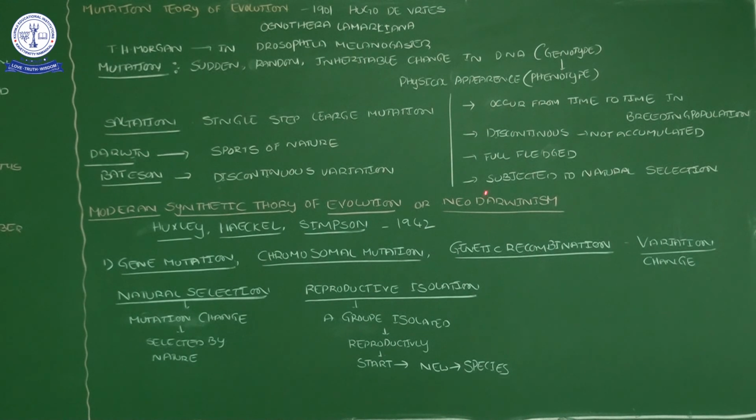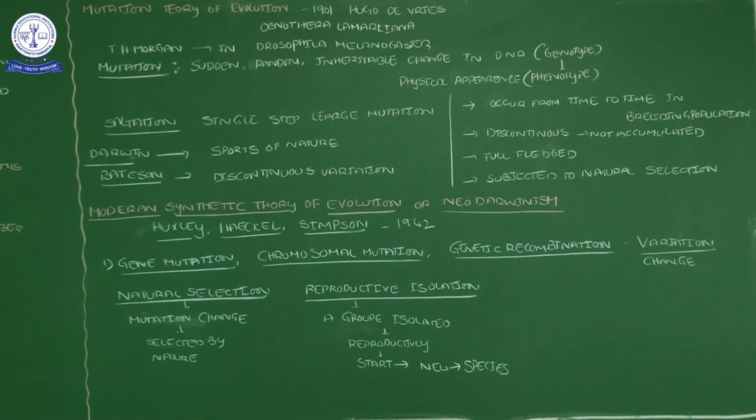Neo-Darwinism means the theory proposed by the followers of Darwin, which we call neo-Darwinism theory. That is the modern synthetic theory of evolution. Nowadays we all accept this modern synthetic theory of evolution. It was explained by Huxley, Haeckel and Simpson in 1947. These scientists proposed the modern synthetic theory of evolution.